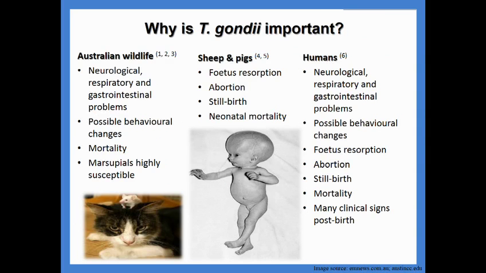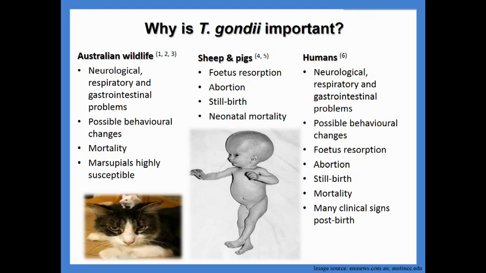Starting off with Toxoplasma, we know this parasite causes disease toxoplasmosis, and toxoplasmosis is important for wildlife, agriculture and humans. In Australian wildlife, toxoplasmosis causes neurological, respiratory and gastrointestinal problems, possible behavioural changes like we see down here with the cat and mouse, and mortality in captive and free-ranging populations. And within the literature, there's certainly the perception that marsupials are highly susceptible to this disease.